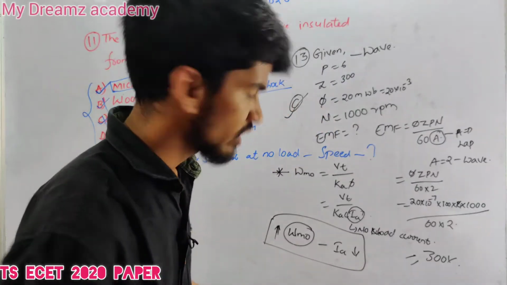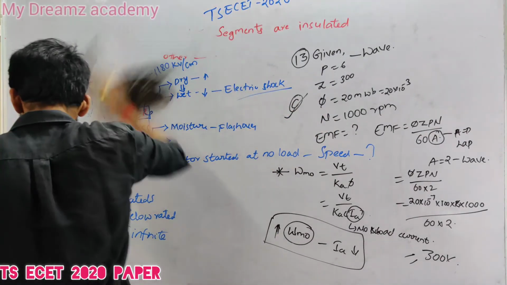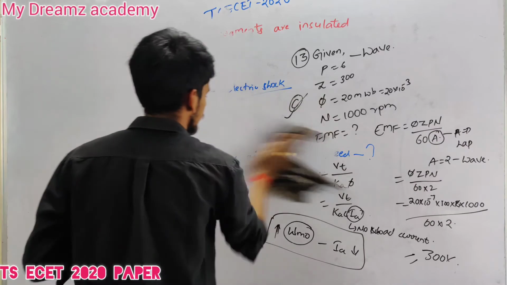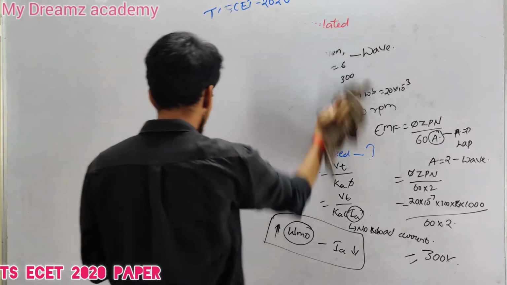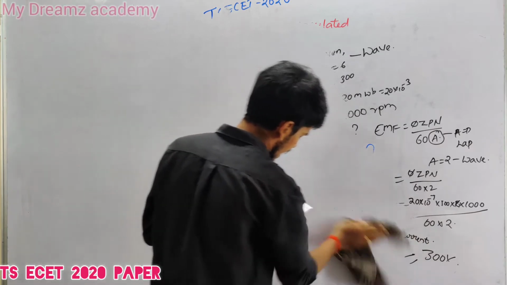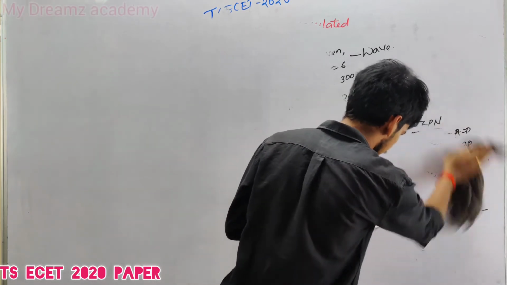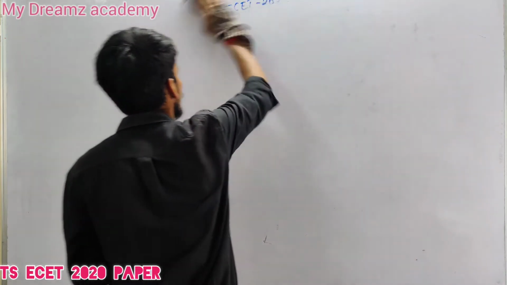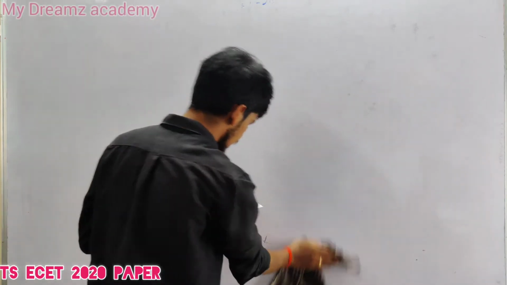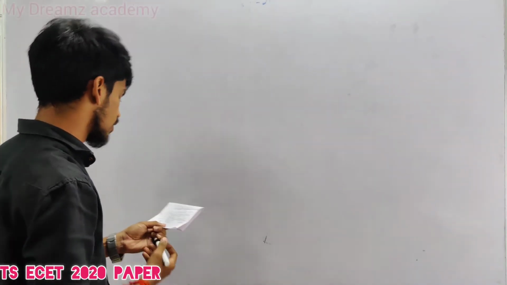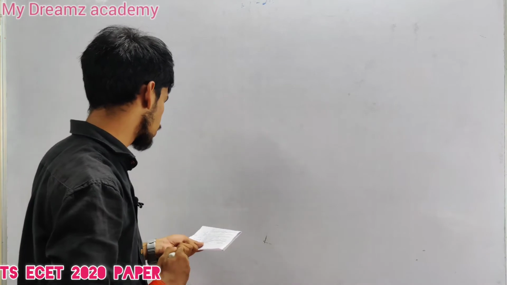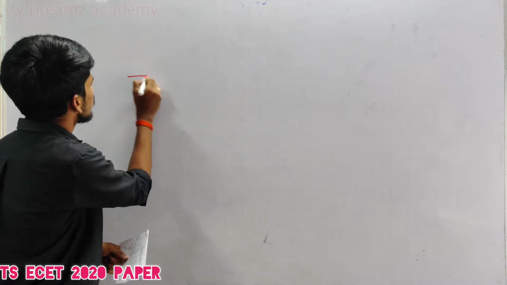Coming to our next question, which is again from the DC series motor. A 100 volts DC series motor takes 45 amps when running at 750 rpm. Its armature resistance is 0.11 ohms, while the series field resistance is 0.23 ohms. Iron and friction losses amount to 750 watts. The shaft output power of the DC series motor is required.